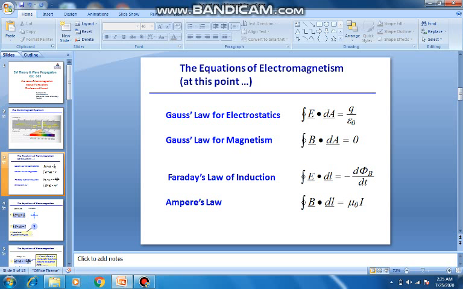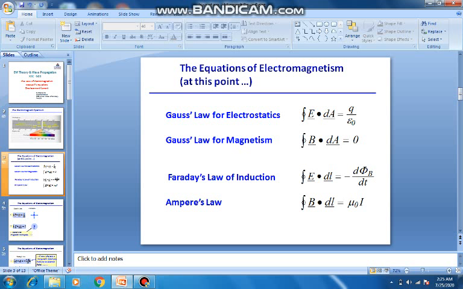Let us see the meaning of Gauss's law of electrostatics. Contour integral E dot dA is equal to Q upon epsilon 0, and that means the total electric flux is proportional to the charge content inside the particular area. So electric monopoles do exist, like electrons and protons. But Gauss's law for magnetism says that the total magnetic flux coming out of a particular region, the divergence, is equal to 0. That means there is no concept of magnetic monopoles.